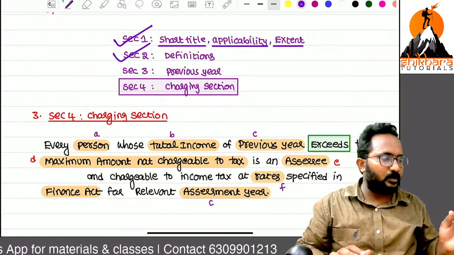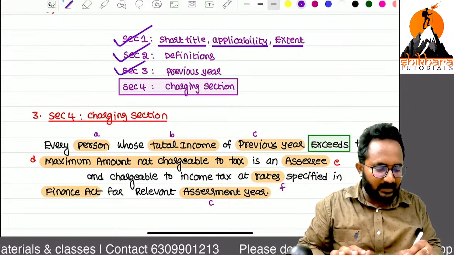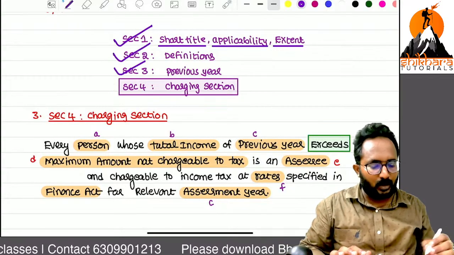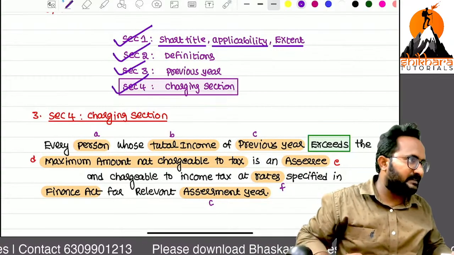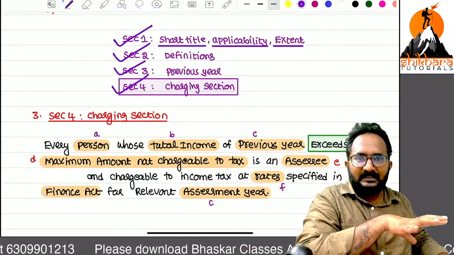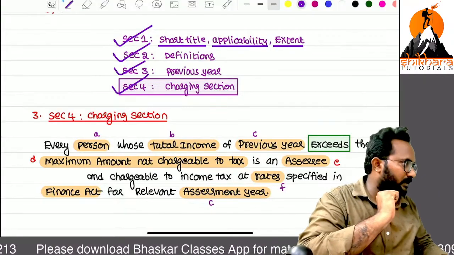Sir, in Section 2, we have all the definitions. Section 3 is the previous year definition. Section 4 is the charging section. Important: tomorrow's session will start with the charging section. These are only the 5 sections we have to learn in this chapter. But the remaining content, tax rates and all the things, we can also discuss.